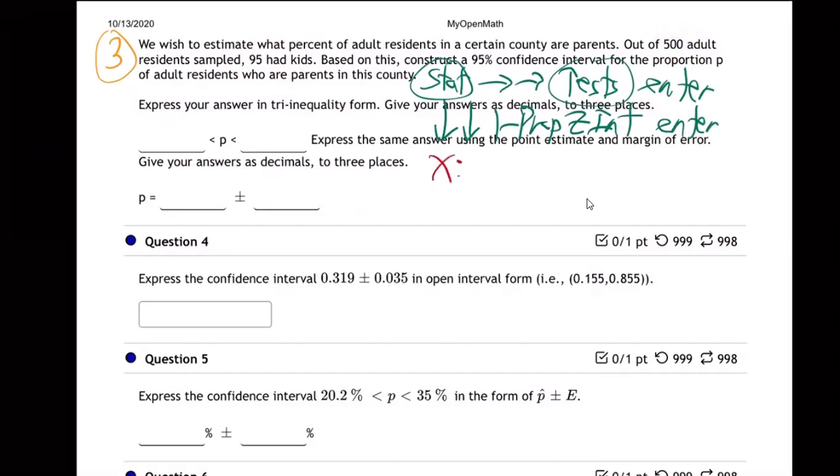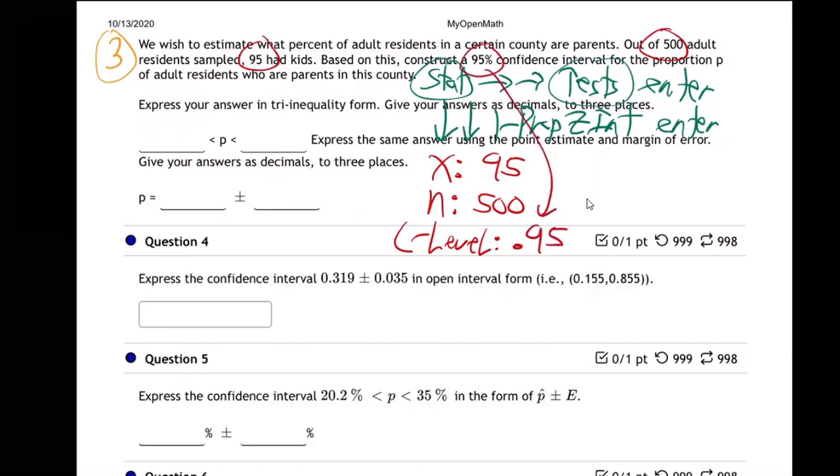And then it'll ask you X and N and C level. So what is X? That's going to be 95 for my example. 95 had kids out of 500. N is always the total, right? Confidence level, what do we want? 95 on mine anyway. So you put that in as a decimal and hit enter and get your numbers.